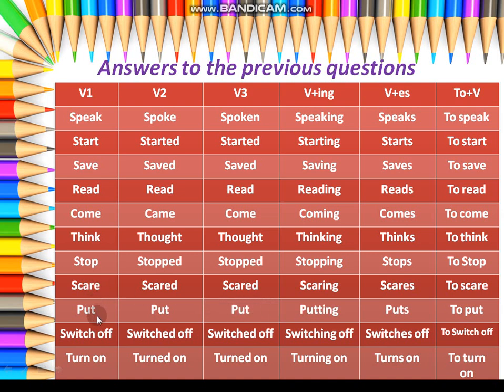Okay. Next is switch off, switched off, switched off. Switching off, switches off to switch off. Here for switch off, we need to add the ed form to switch, not switch offed. So that is switch off, switched off, switched off, switching off, switches off to switch off. Next, turn on, turned on, turned on, turning on, turns on to turn on. And one more word I gave you, that is understand. Understand, understood, understood, understanding, understands to understand.